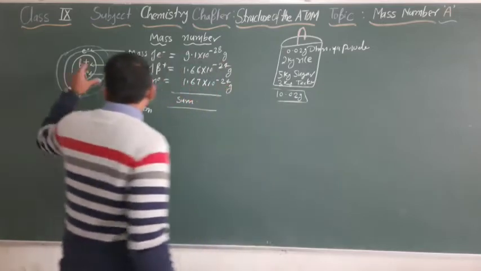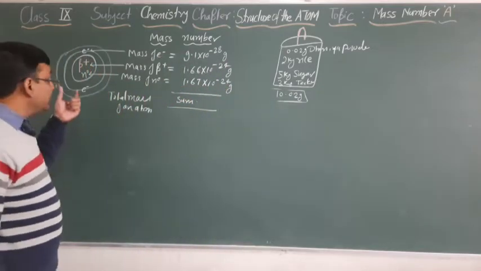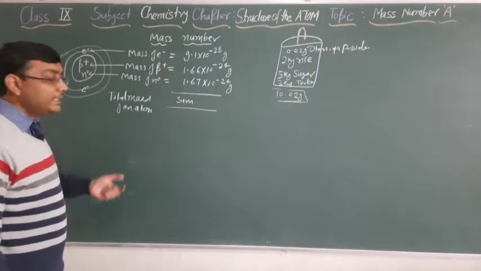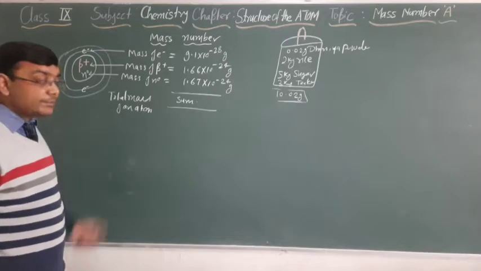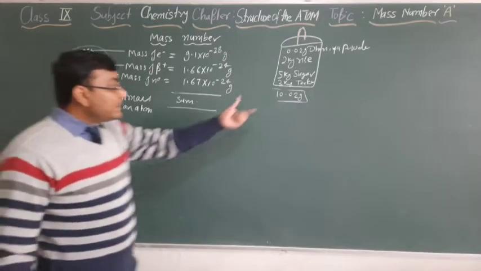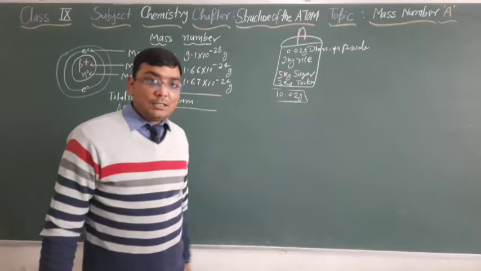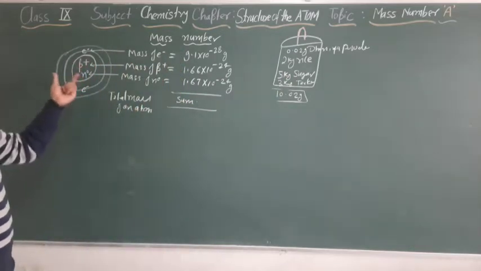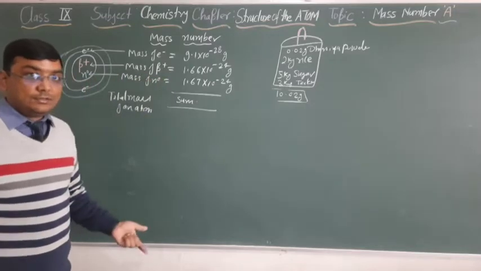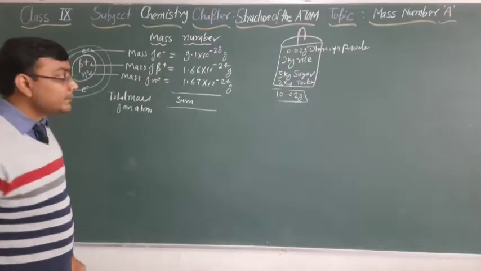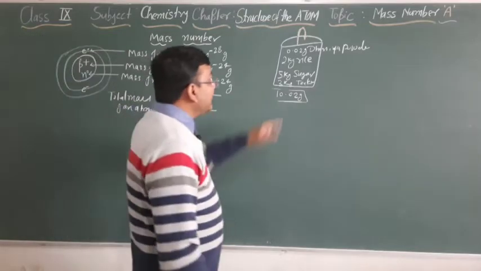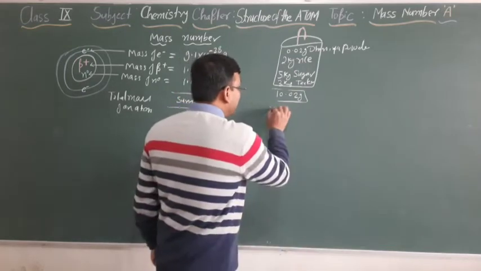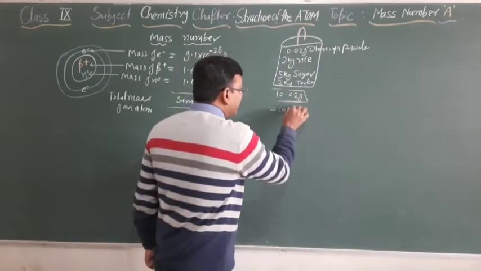So same as that, the mass of the atom is the sum of the masses of the number of protons, electrons and neutrons present in the atom. The mass of this carry bag is because of the presence of these particles. So the mass of the atom is because of the presence of these fundamental particles. Is it clear? If we consider the mass of the dhania, which is very less, you can roughly write 10 kilogram.